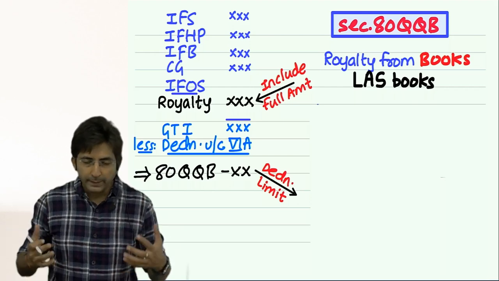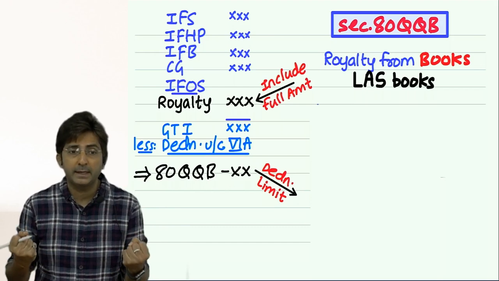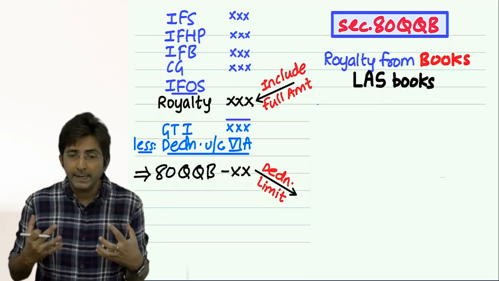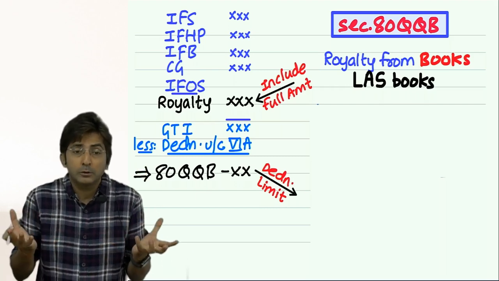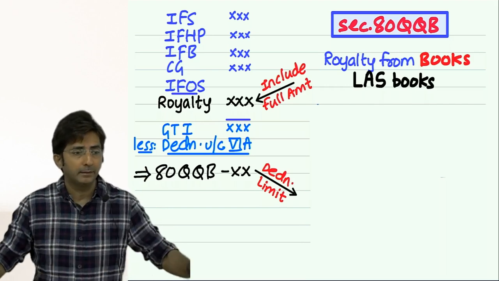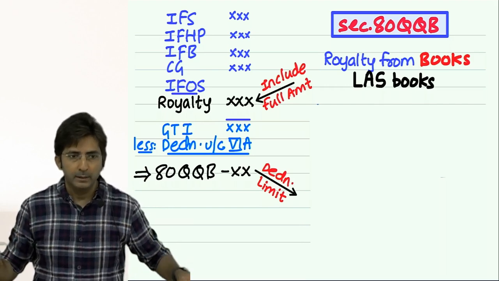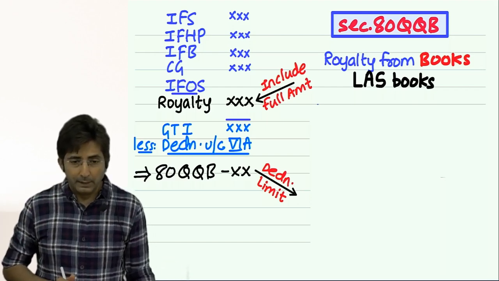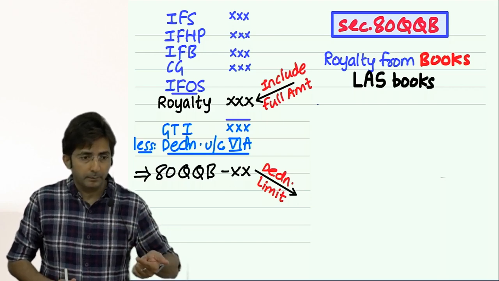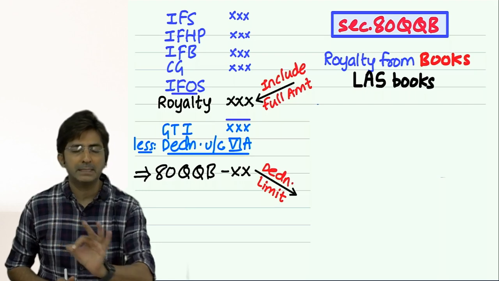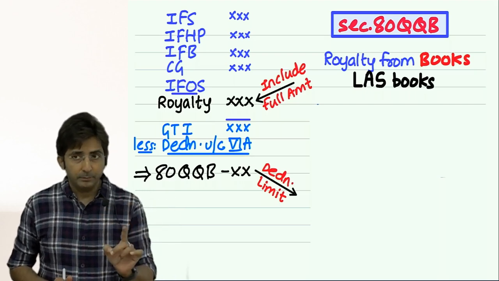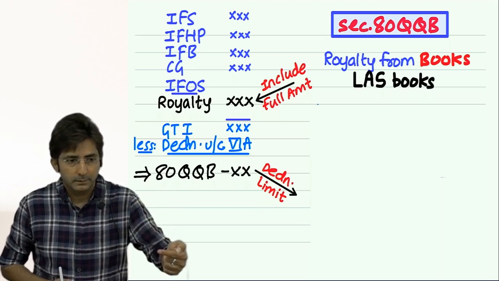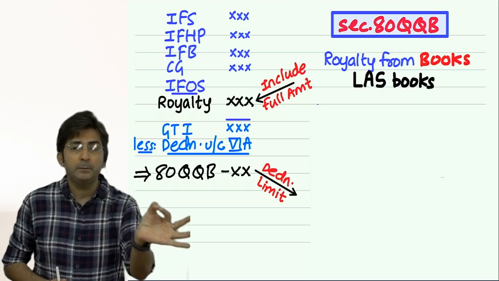Okay. So to encourage this culture in India, government is encouraging all the authors and the writers to write books. And what is the encouragement? You will get income also, and that income is tax free. But not fully tax free, maximum up to 3 lakhs. Now actually there is one more limit here. First limit is maximum 3 lakhs deduction you will get. Second, if you get royalty as a percentage of your sales, it should be maximum 15% of your sales.